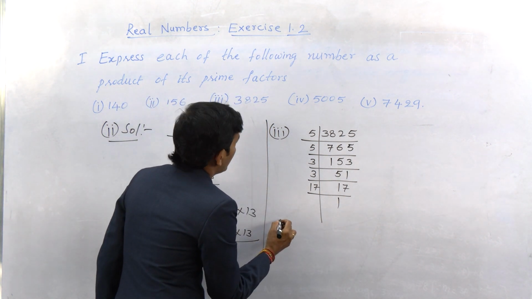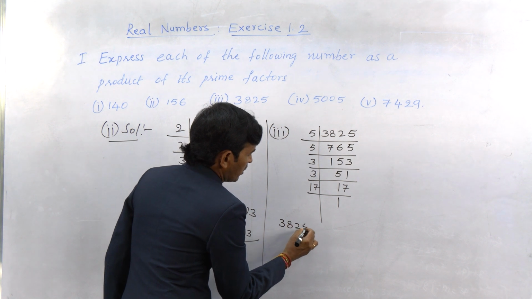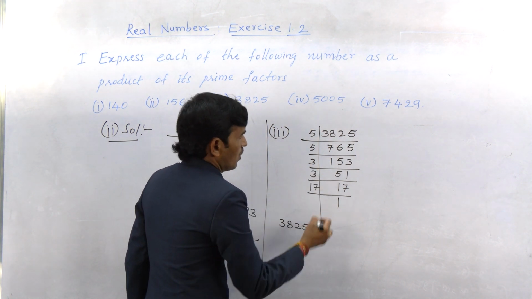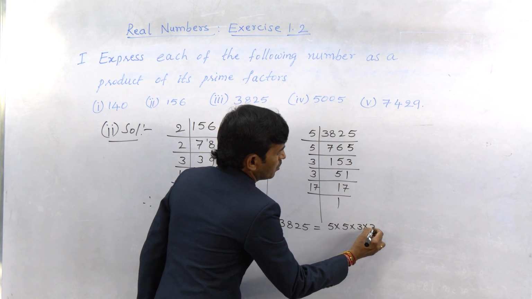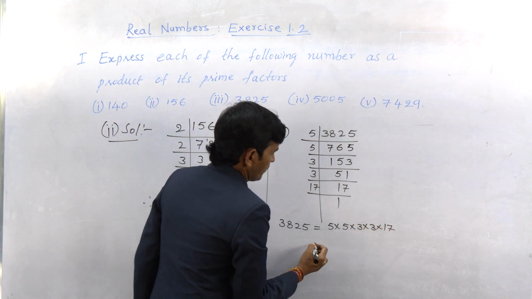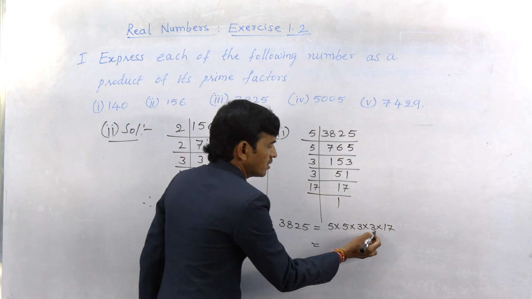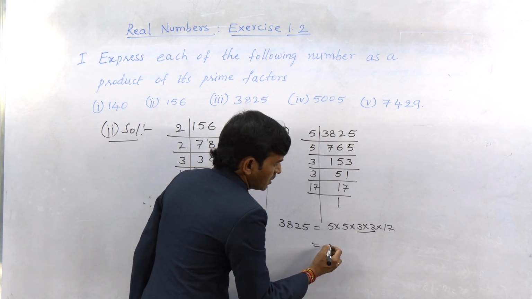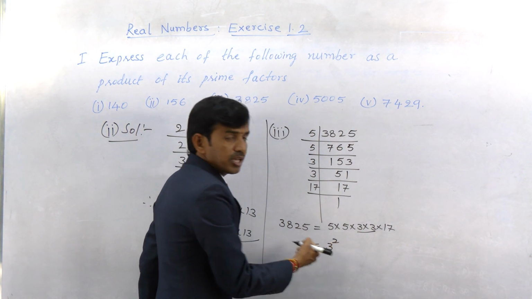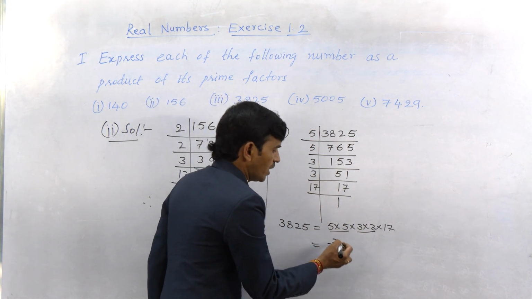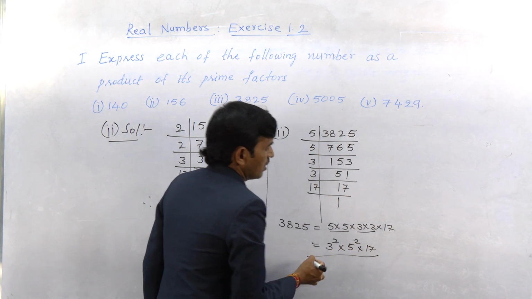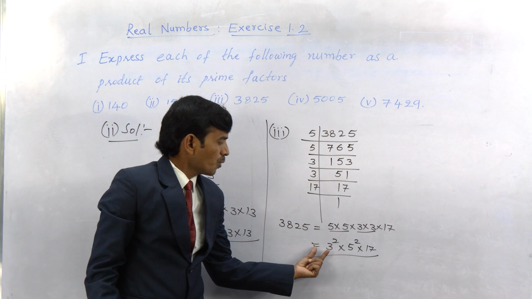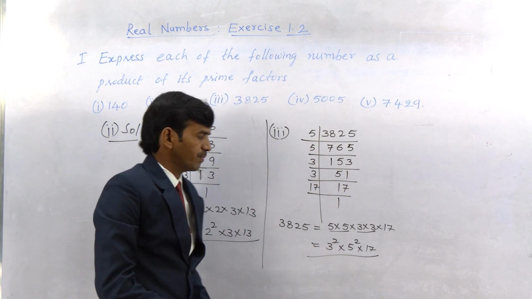So we can write 3825 as, what are they? 5 into 5 into 3 into 3 into 17. So let's write 3 first: 3 into 3 can be written as 3 square, 5 into 5 can be written as 5 square, into 17, which is the required product of prime factors.